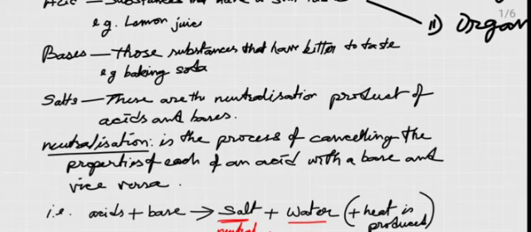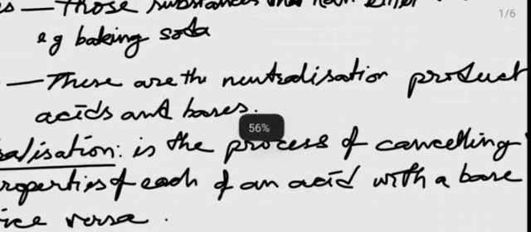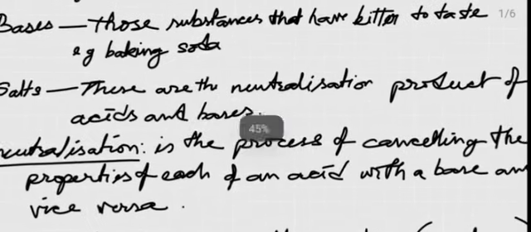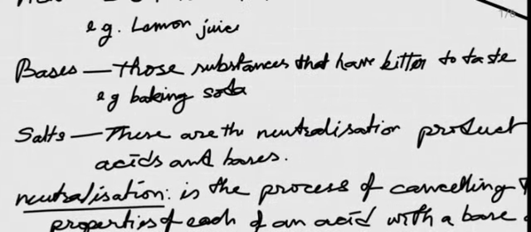And such substances which have bitter taste can be called bases. Examples of base: you can give washing soda, baking soda, etc. You can define it like this: those substances that have a bitter taste can be called bases.